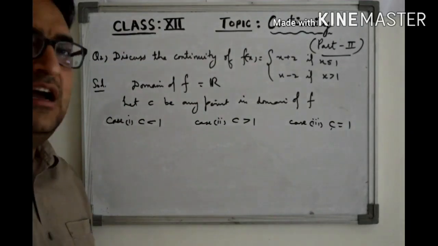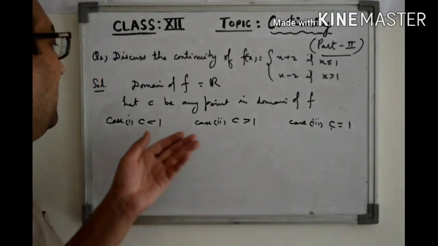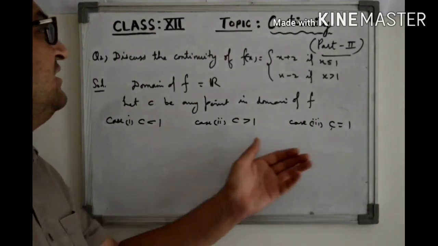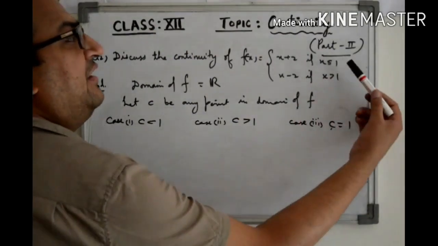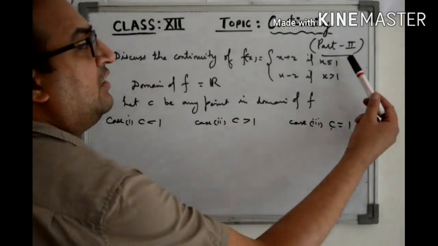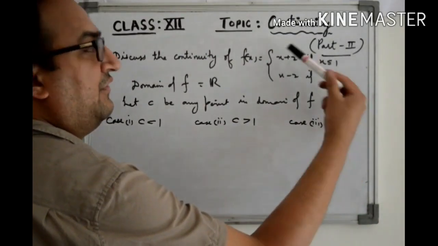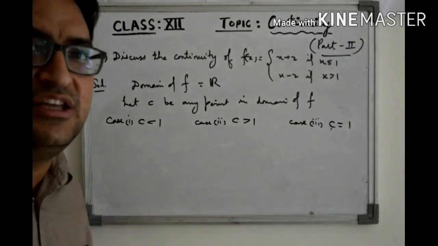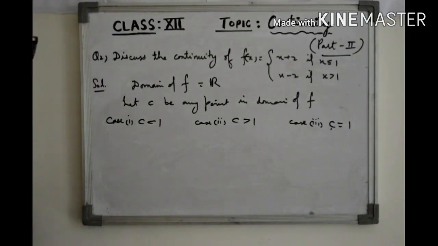I have made these cases according to the definition of the function, because the definition changes at x equal to 1. So I have made these 3 exhaustive cases.